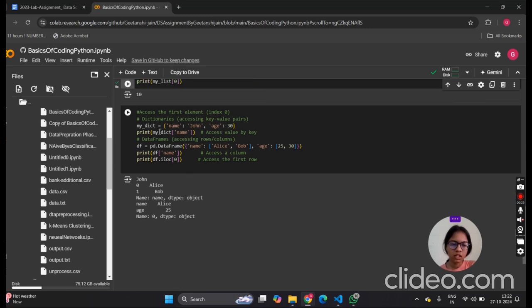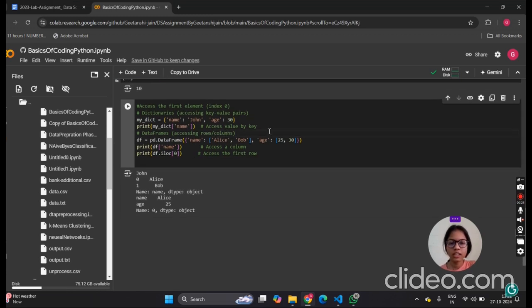Next is the dictionary. Here we have dictionary data. A dictionary stores data in key value pairs. So when we want to access only the name, we use the data frame df, with df.loc to access the first two. When we execute this command, we will get the output here.